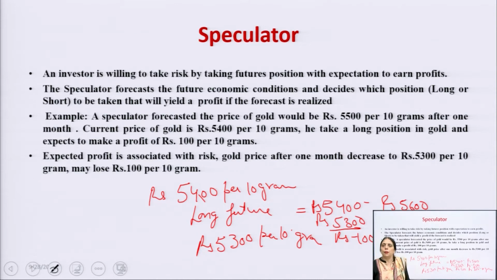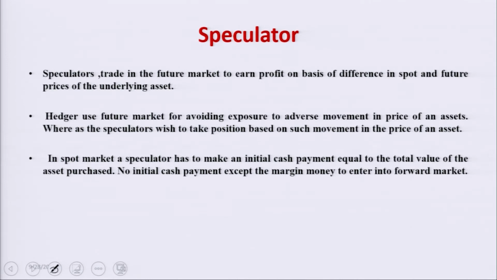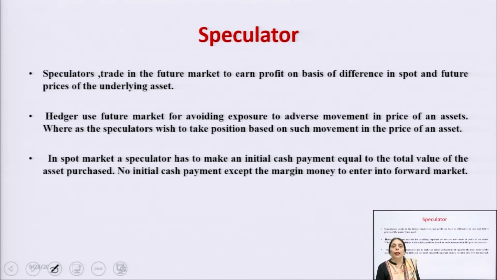The main motive of the speculator is to earn a profit, and it can be done through fundamental analysis, it can be done through technical analysis. I have already explained this thing. If the speculator finds that the shares of the companies are undervalued, then what is he going to do? He is going to buy the future. But if it is overvalued, then he is going to sell the future. Moreover, the technical charts are very important these days, our market is doing trade on technical analysis.